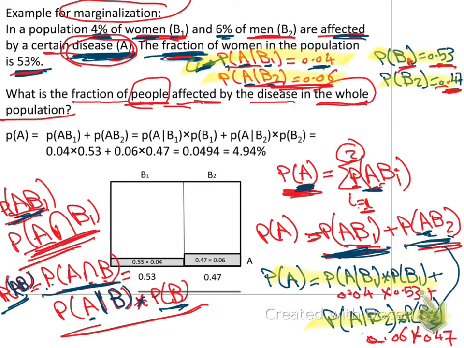Okay, so now let us just take it from here and go to the answer which has been mentioned, and the calculation in the example here, instead of repeating it again. So the probability of A equals the probability of AB1 plus the probability of AB2.